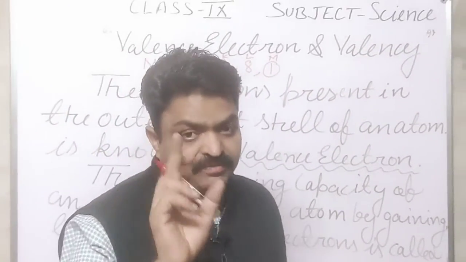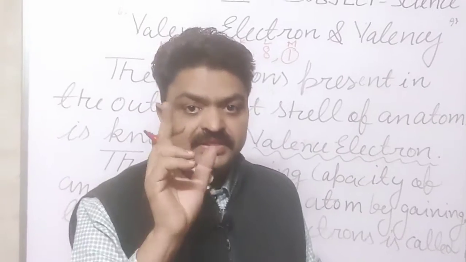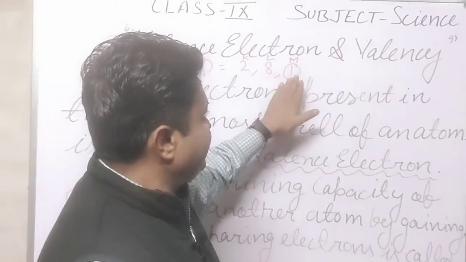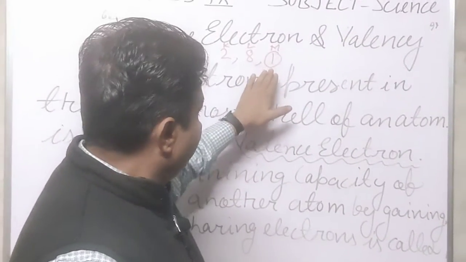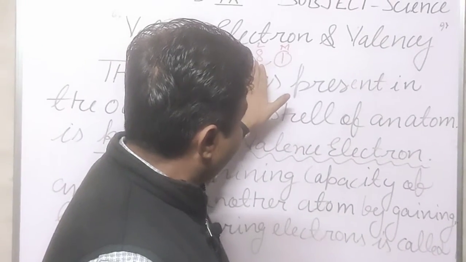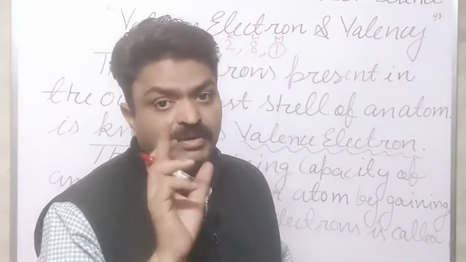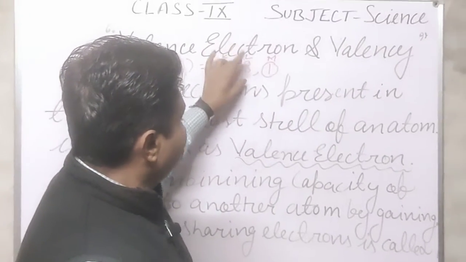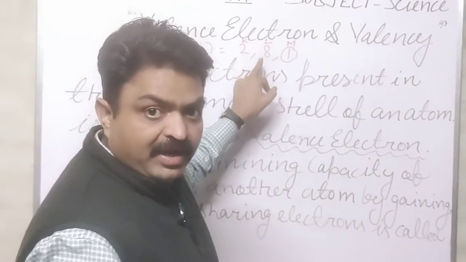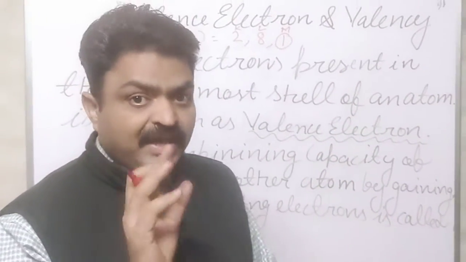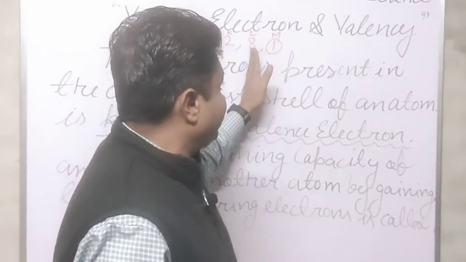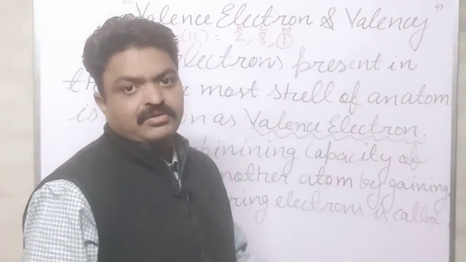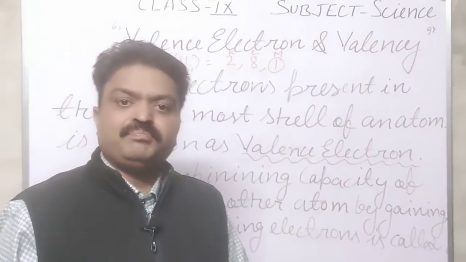Means it has 1 valence electron. With this it has valency 1 because it has 1 extra electron to lose to complete its octet. Means in the L shell there are 8 electrons, and 8 electrons is the filled situation. That's why its octet is complete. So by losing 1 electron it can become electropositive.